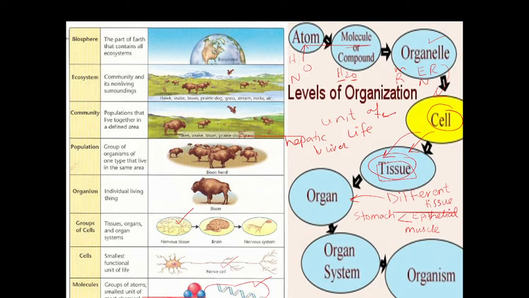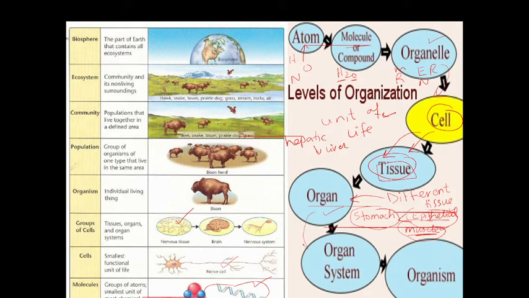So these two different tissues combine to form a single organ, the stomach. Epithelial tissue secretes gastric juice, which digests the food, and muscular tissue helps in mixing gastric juice with the food. So both tissues have related functions. They both do digestion, but in different ways. This is where the organ is formed.